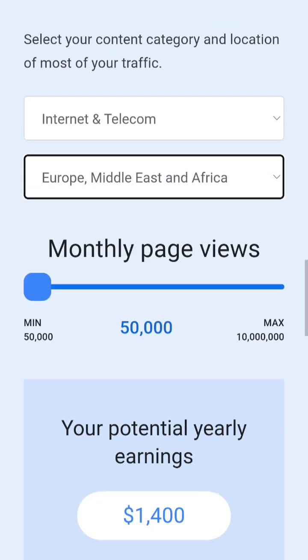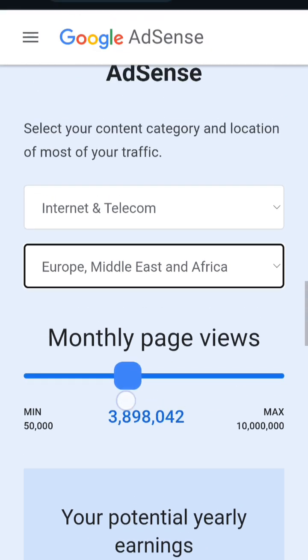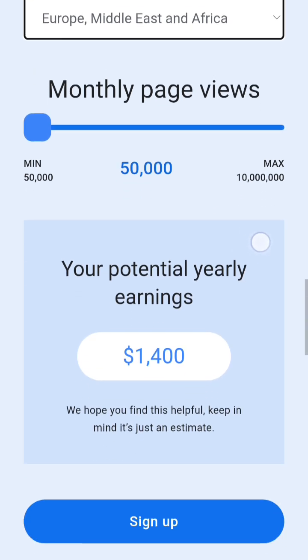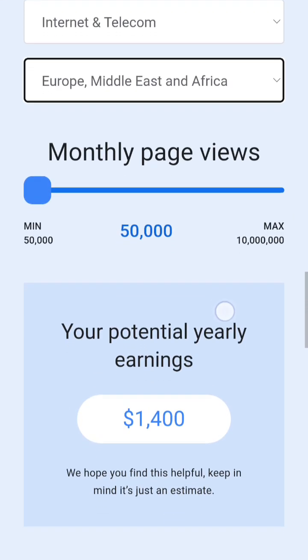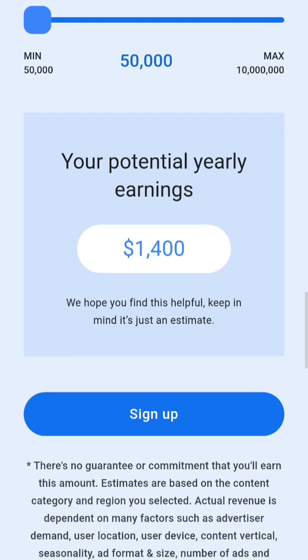Then they will ask you for monthly page views. So for example, if you have increased the page views of the people that go to your website every month. So let's say you increase your monthly page views, the minimum is 50,000. So for 50,000 in this particular internet and telecom niche, you're going to be making a potential of $1,400. So let's say roughly you're making around $1,000.